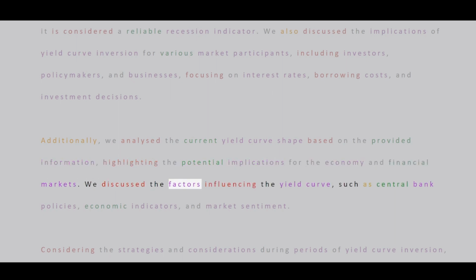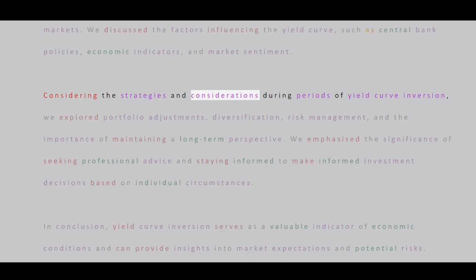We discussed the factors influencing the yield curve, such as central bank policies, economic indicators, and market sentiment. Considering the strategies and considerations during periods of yield curve inversion, we explored portfolio adjustments, diversification, risk management, and the importance of maintaining a long-term perspective. We emphasize the significance of seeking professional advice and staying informed to make informed investment decisions based on individual circumstances.